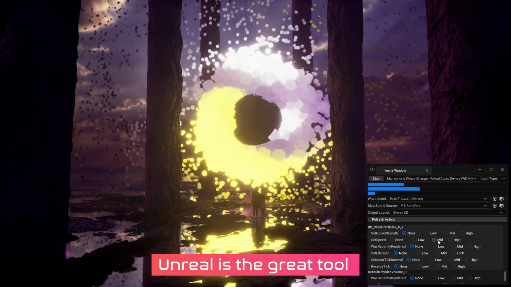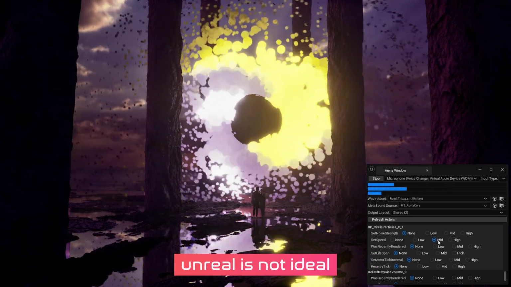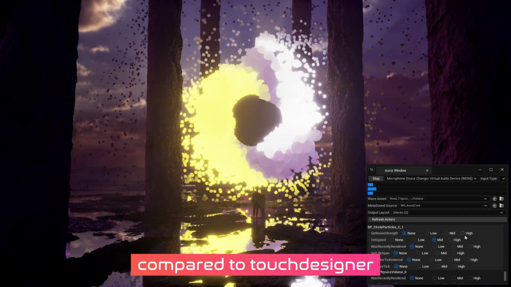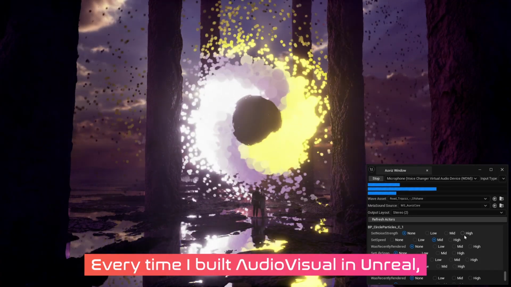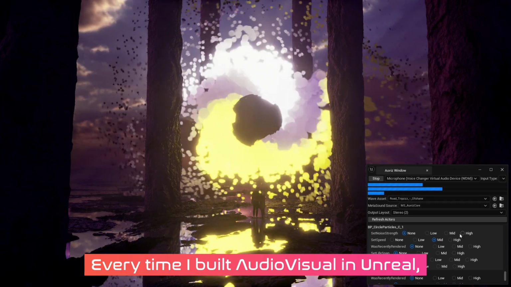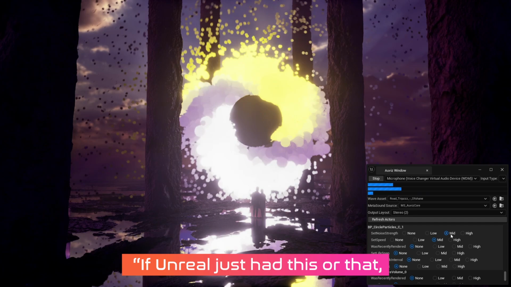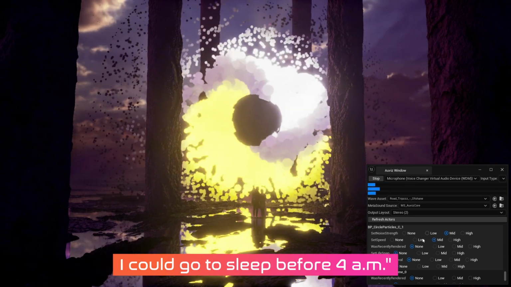Unreal Engine is a great tool, but have you ever thought that Unreal is not ideal for making audio visual compared to TouchDesigner or other real-time software? Every time I build audio visual in Unreal Engine, there were too many steps. I was like, if Unreal just had this or that, I could go to sleep before 4 a.m.